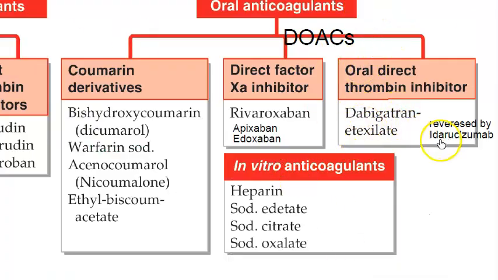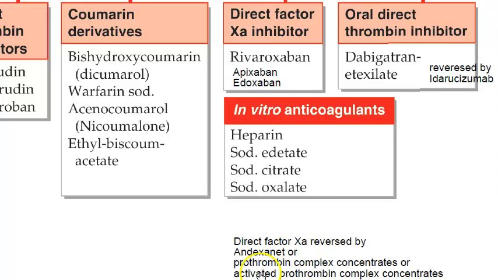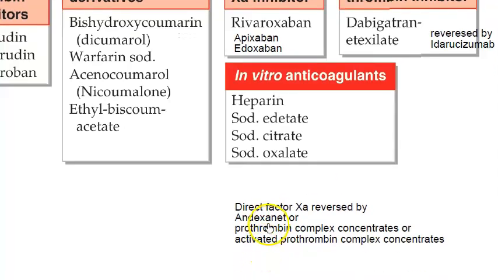For Dabigatran, it's idarucizumab. And for Rivaroxaban, Apixaban, Edoxaban, there is one name that they have given here, Andexanet, or any prothrombin complex concentrate, activated prothrombin complex they are saying.